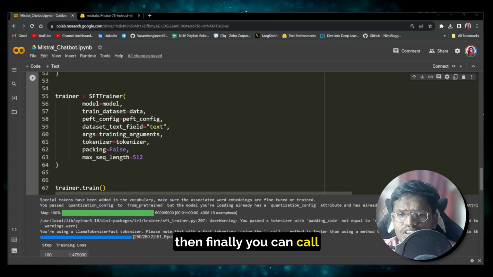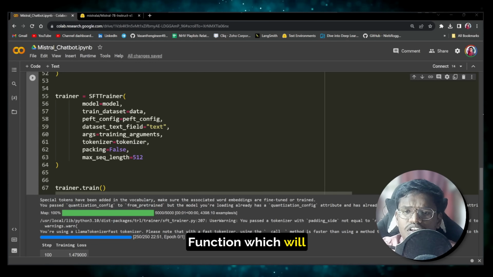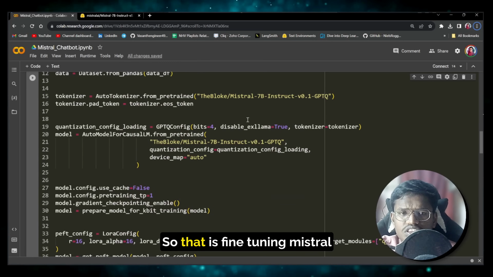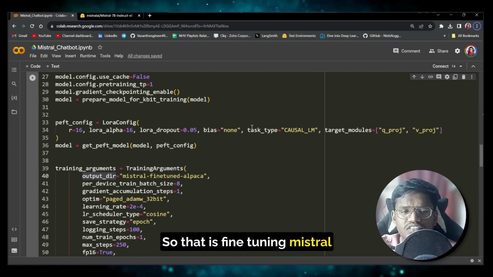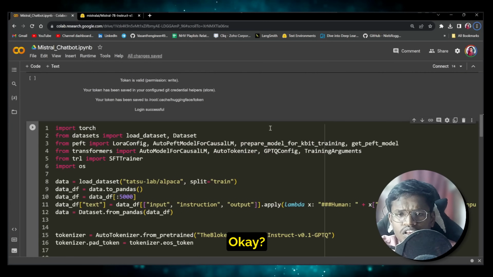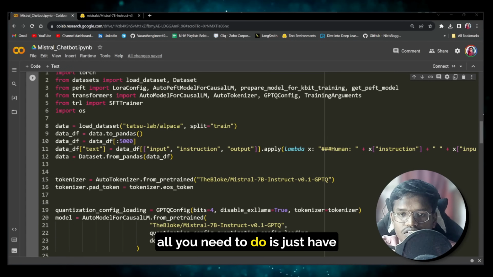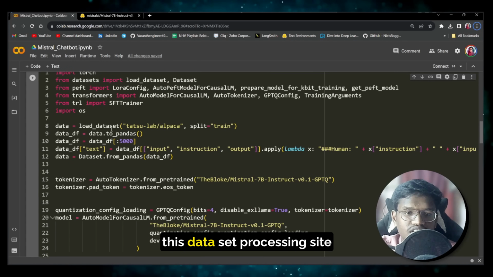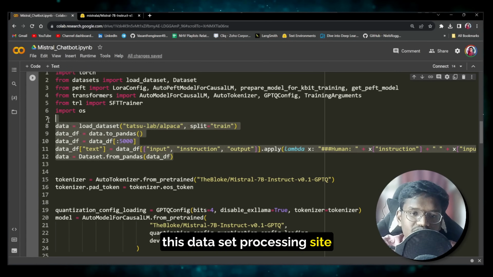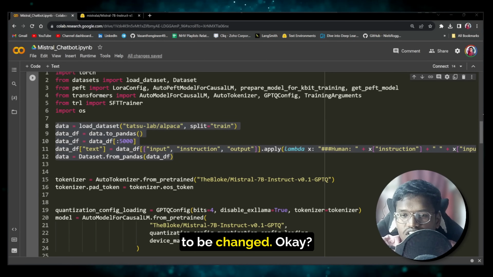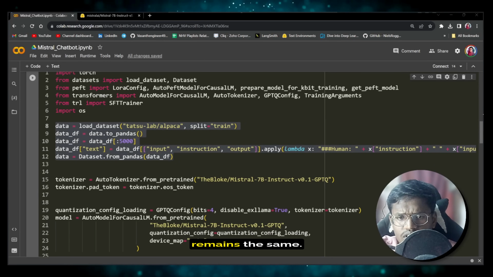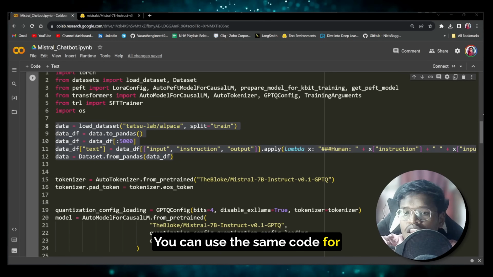And then finally you can call the trainer's train function, which will train the model. So that is fine-tuning Mistral 7B for you all. Okay, so if you have a custom use case, all you need to do is change this dataset processing side. The other code remains the same. You can use the same code for any project you want.